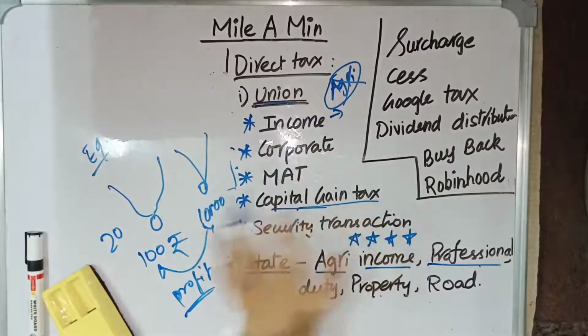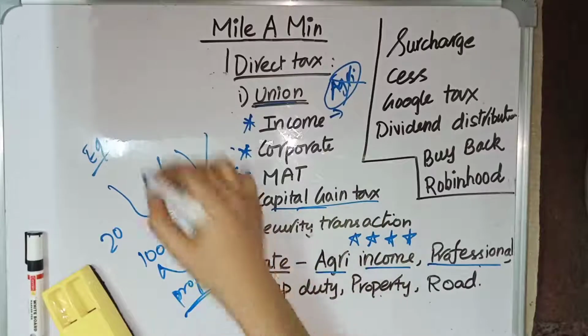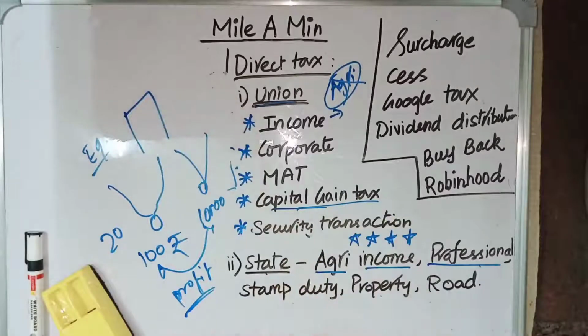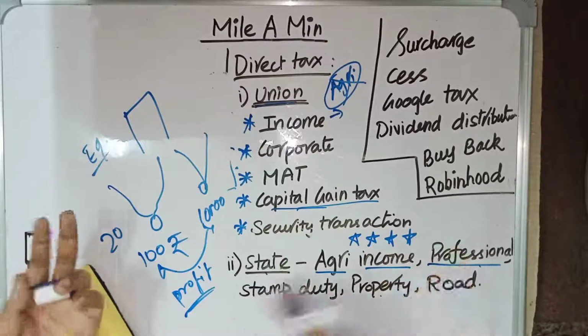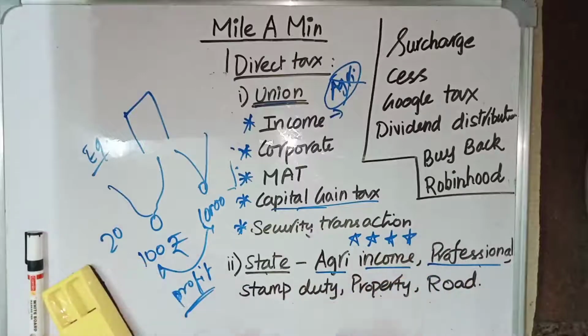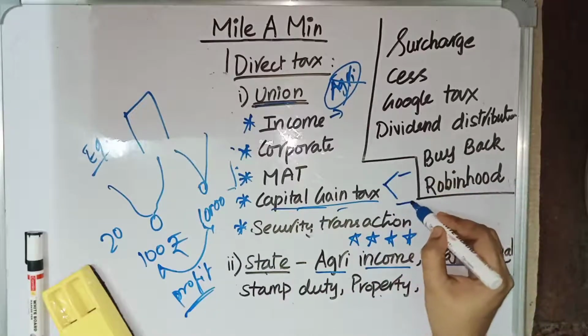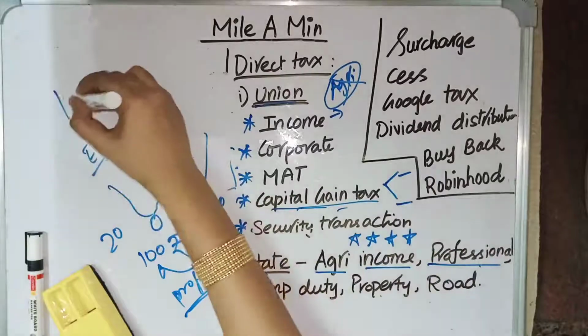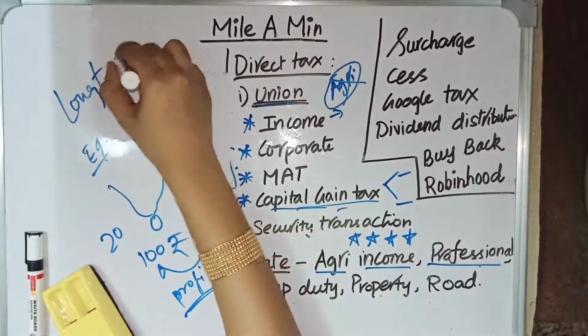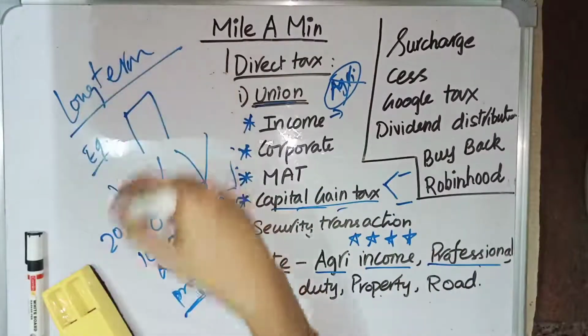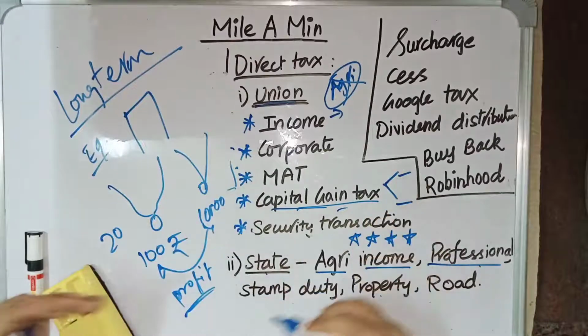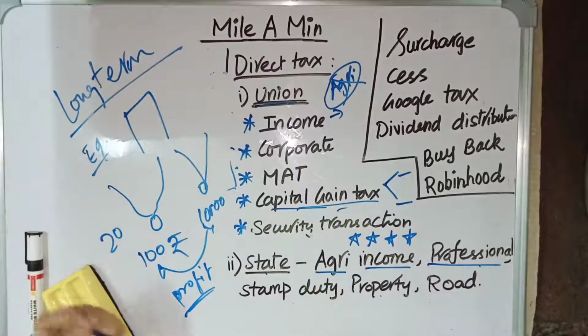This is not only for gold jewelry, it is also common if you are selling a building or any of your capital. While selling, you will be getting some profit, and for this profit you need to pay a tax, called capital gain tax. Capital gain tax is of two types. One is long-term capital gain tax, and another is short-term capital gain tax. If you are selling it after 2 years or greater than 2 years, it is called long-term capital gain tax.